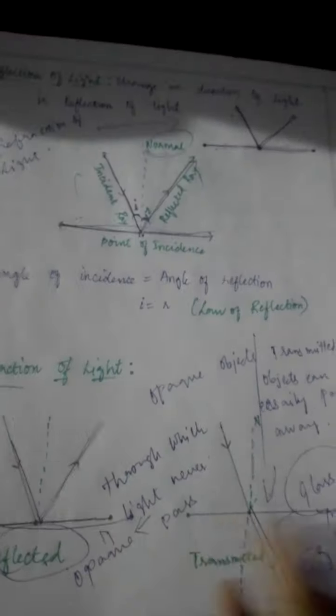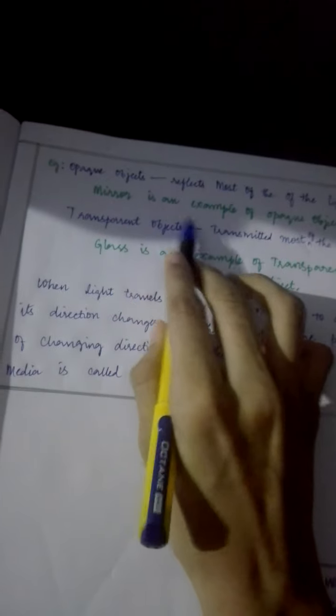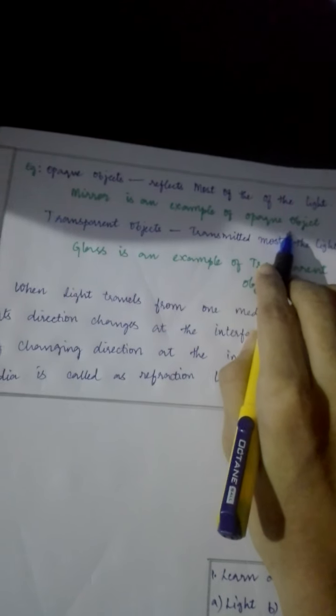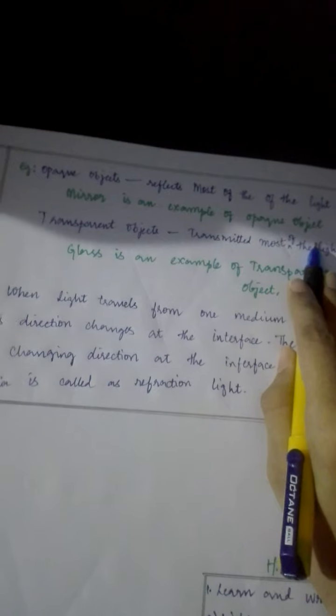See children, the examples we have learned previously, all these processes. Examples are written over here. You can see: opaque objects reflect most of the light. A mirror is an example of an opaque object. Transparent objects transmit most of the light. Glass is an example of a transmitting object.